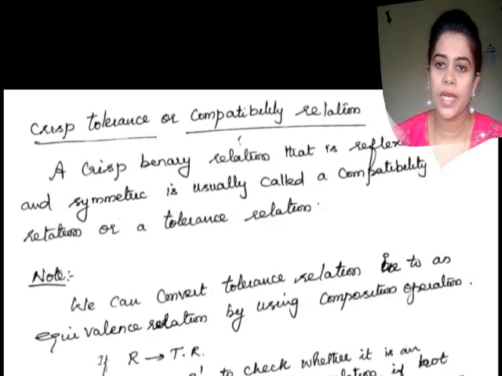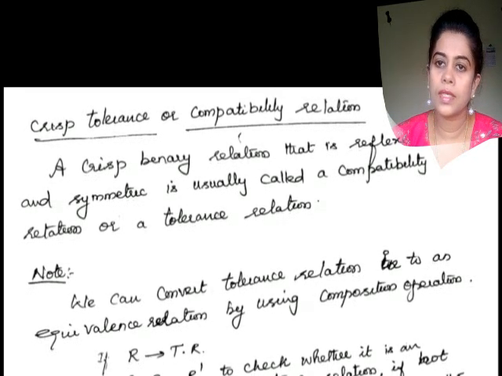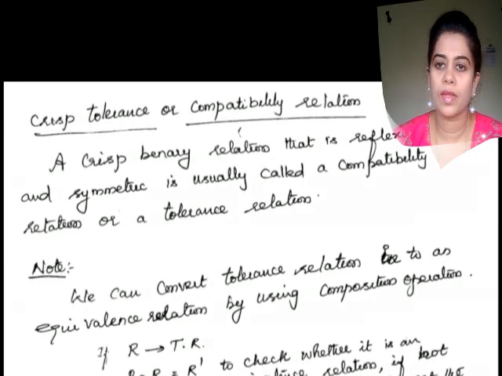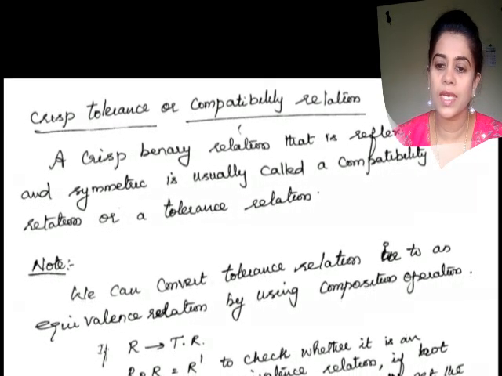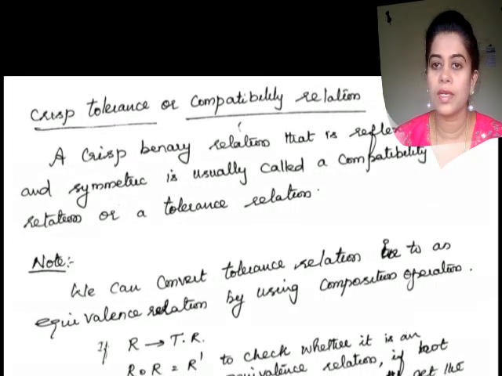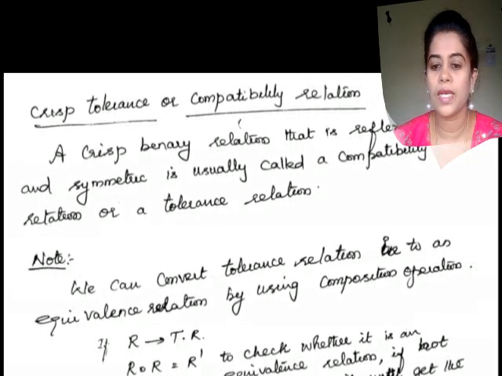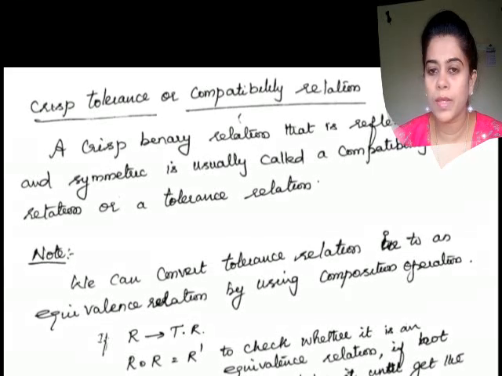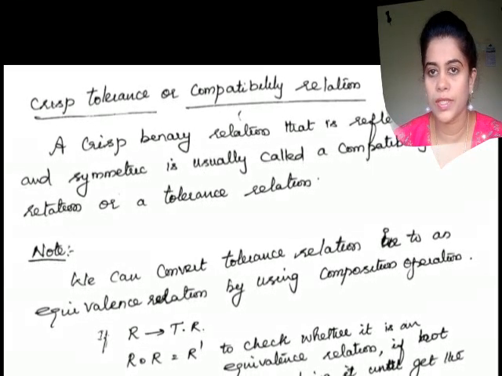Crisp tolerance relation, or it is otherwise called a compatibility relation. The definition says a crisp binary relation that is reflexive and symmetric is usually called a compatibility relation or tolerance relation.